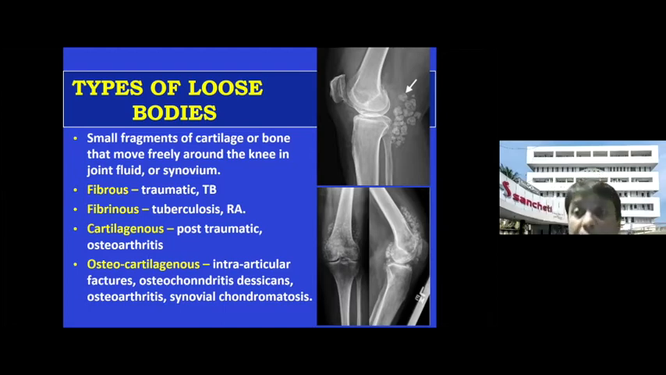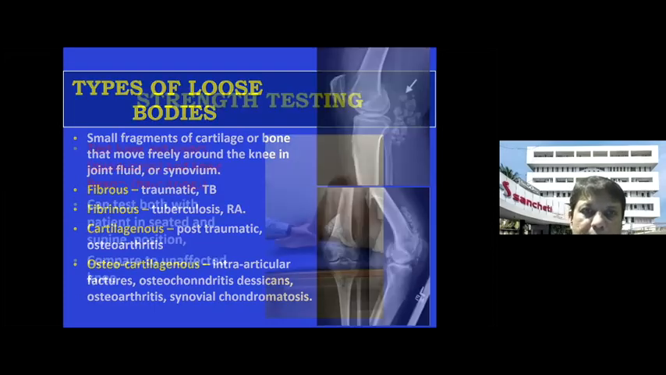So these are the various types of loose body, and also you may get a short note in your exam, and this is a favorite question of the examiners, where they'll ask you what are the types of loose bodies which you see in the knee joint.